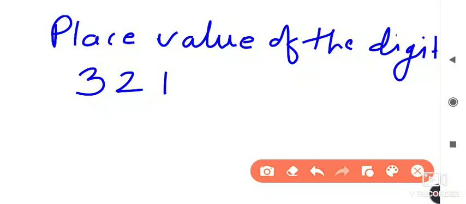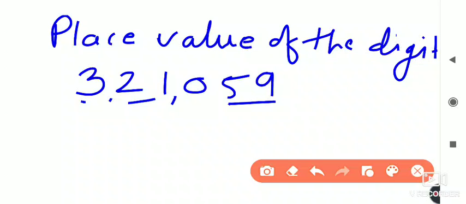1 0 5 9. I will tell you how to read this number. From the last, take 3 digits: 1, 2, 3. Here you have to give the comma, and after every 2 digits you have to give a comma. So this number is 3,21,059.